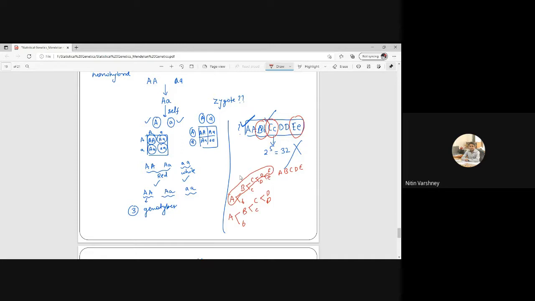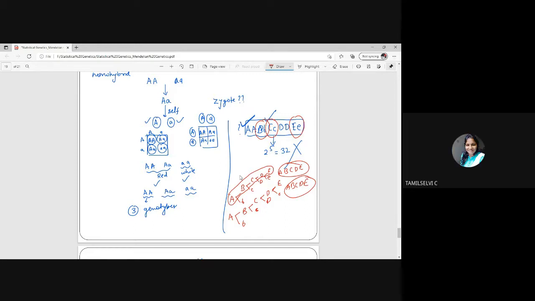This is small c, just remember, this is small c, capital E, small e. Again, I am having A, B, C, D, E. So this is the same gamete. Are you getting it?